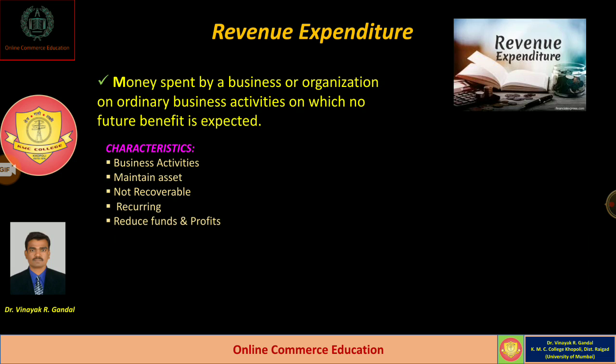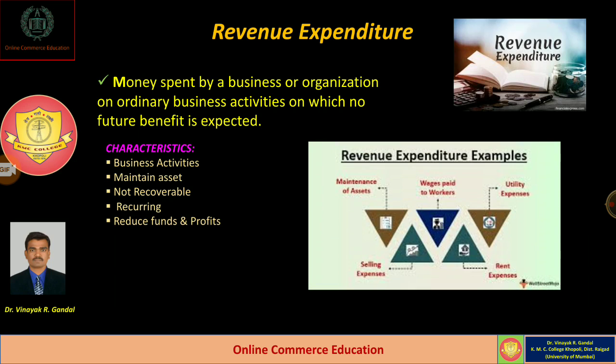Revenue expenditure reduces funds and profits. If revenue expenditure increases, then we post it on the debit side of the profit and loss account, and proportionately our profit will reduce. If we make some expenditure out of funds, then the funds also reduce by making such revenue expenditure.